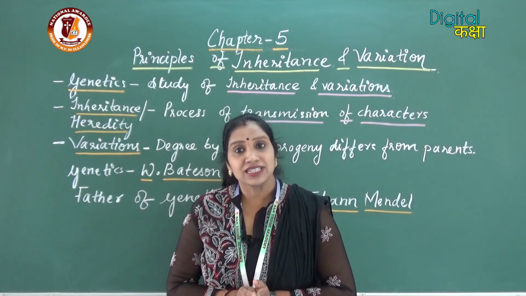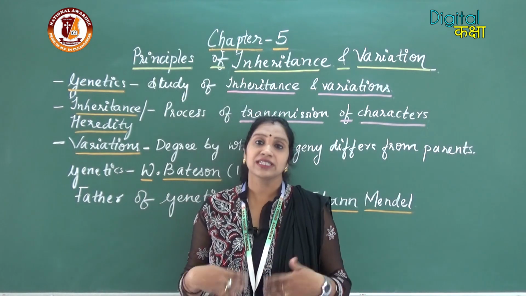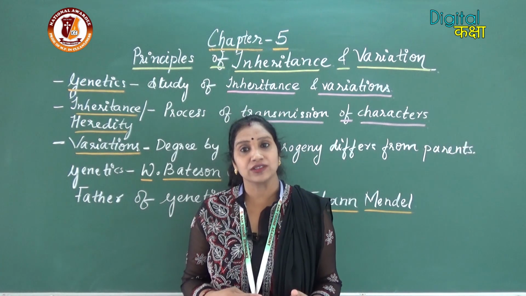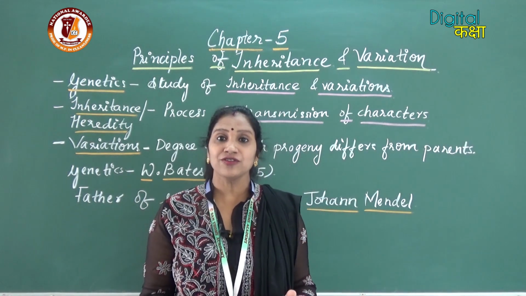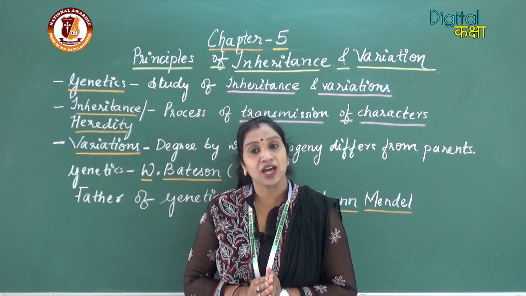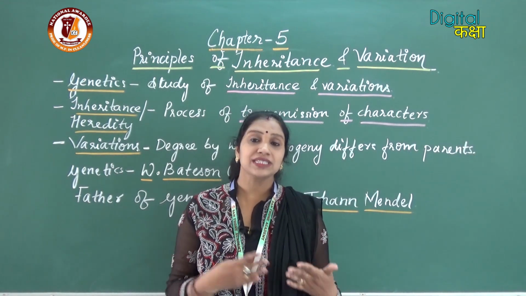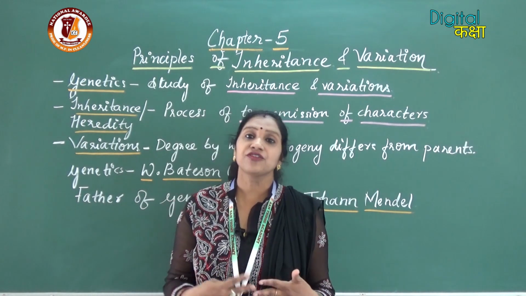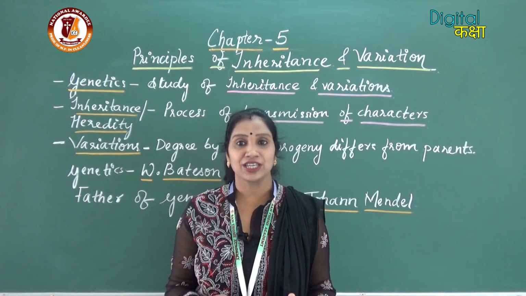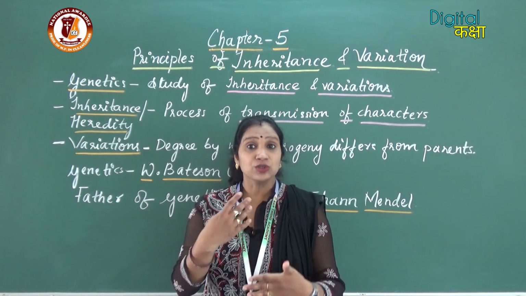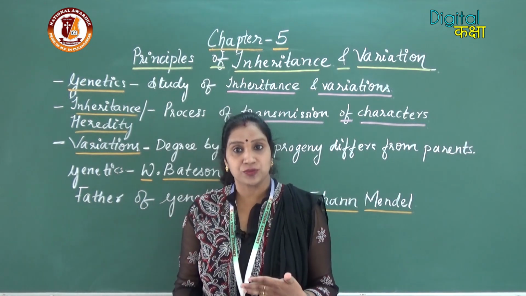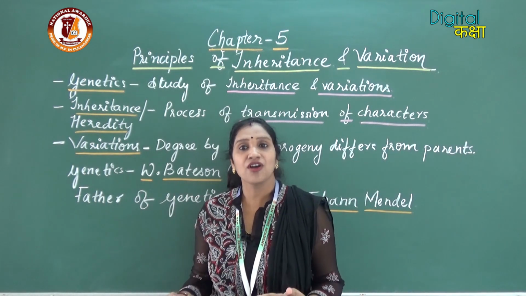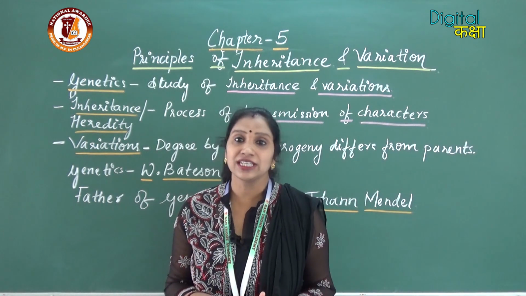As we have studied, in sexual reproduction, as two individuals are involved, two different gametes are formed, the male gamete and the female gamete. These two gametes fuse with each other to form the zygote. So in the new generation, in the offspring, or we can say in the zygote, there is a combination of characters from both the individuals.